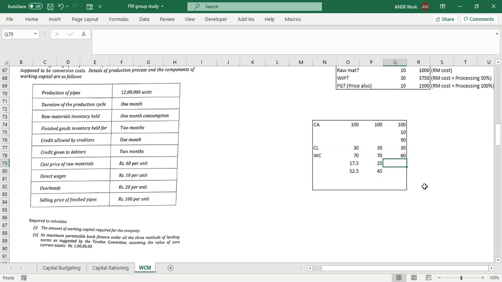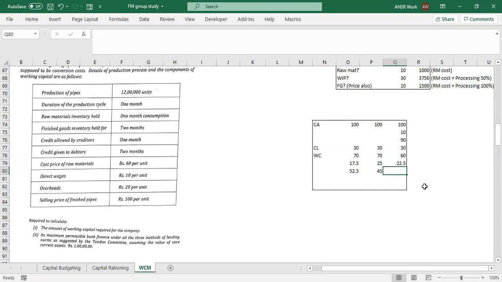Second, after deducting the core current assets, whatever is the balance, 25% of that also you invest. Suppose in our example, core current assets is 10 rupees. Your current assets was 100. From that, you deduct 10 rupees and you get the balance of 90 rupees. So I am saying you calculate 25% of that 90 rupees. You got 22.5. Am I right?